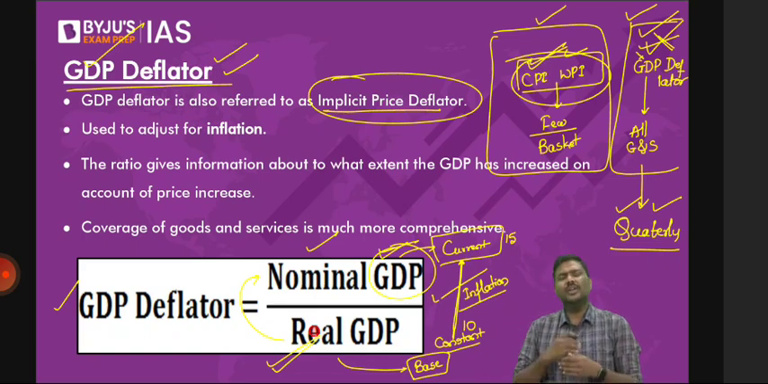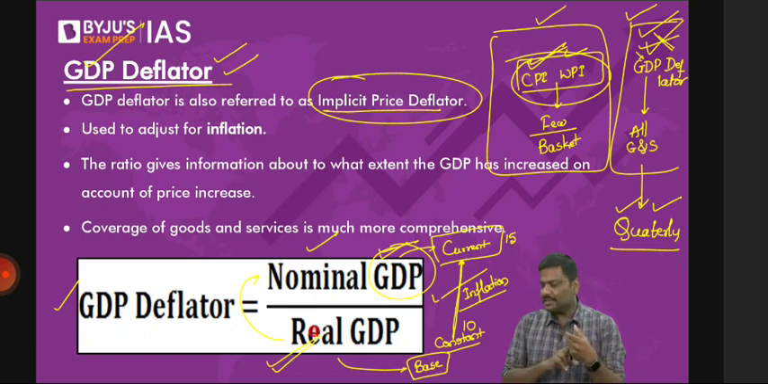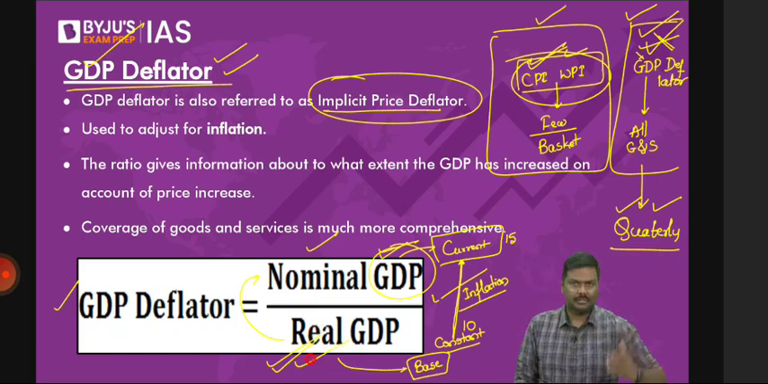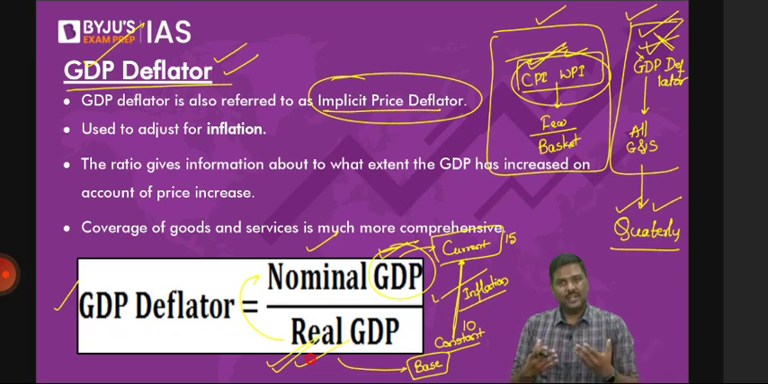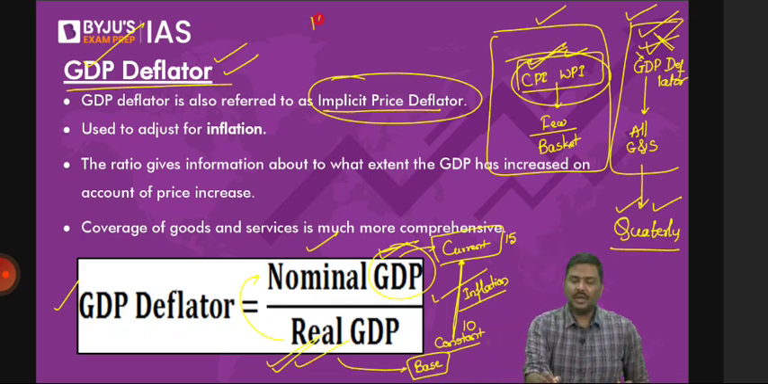And what is this nominal GDP? GDP using the current market prices. And what is this real GDP? GDP using constant market prices or base year market prices. But what does it actually mean? Let's say nominal GDP is 150 rupees and real GDP is 100 rupees.